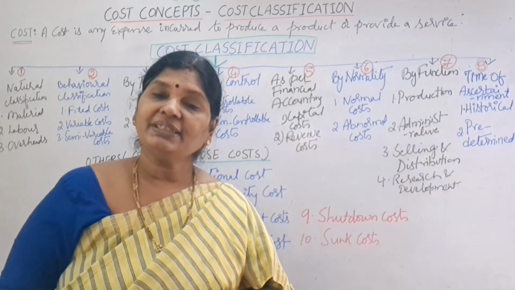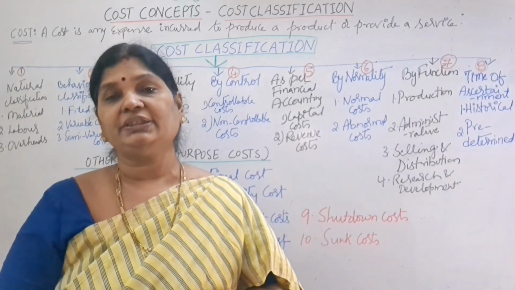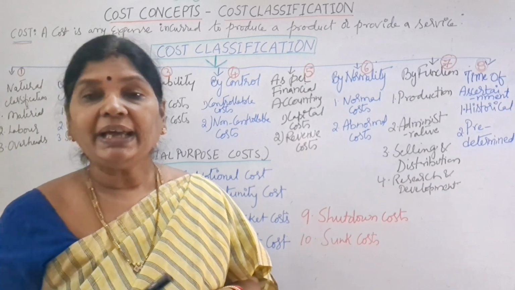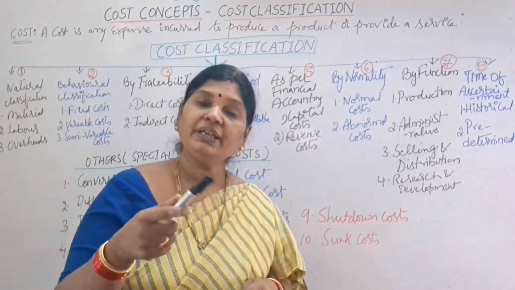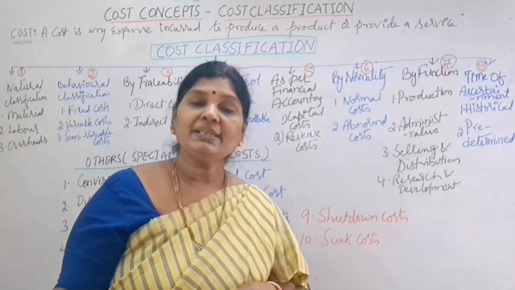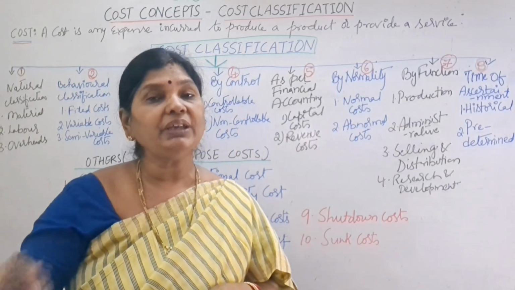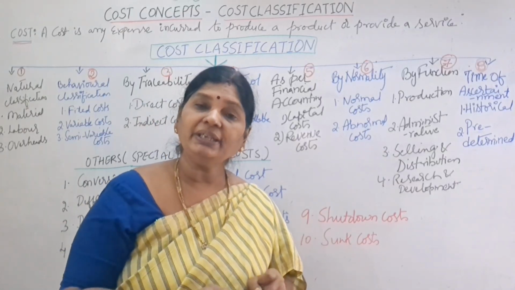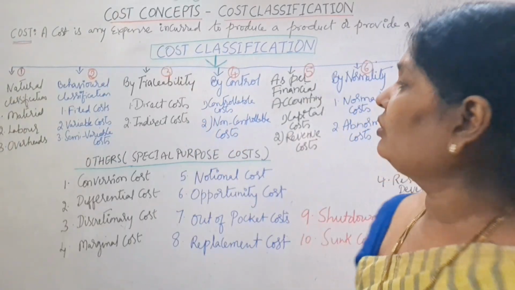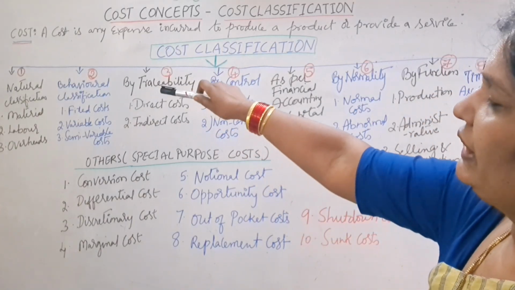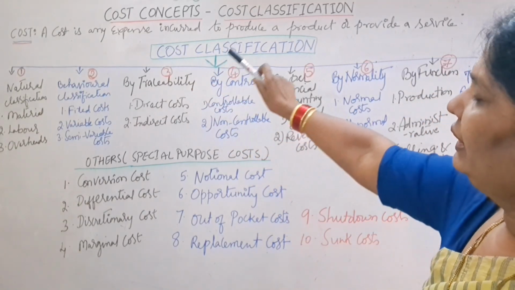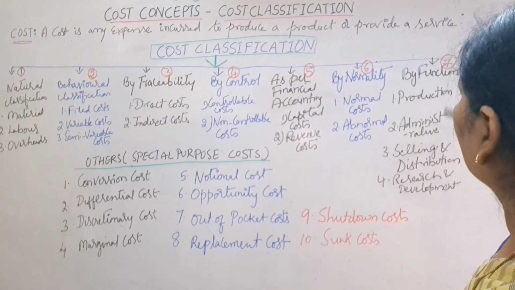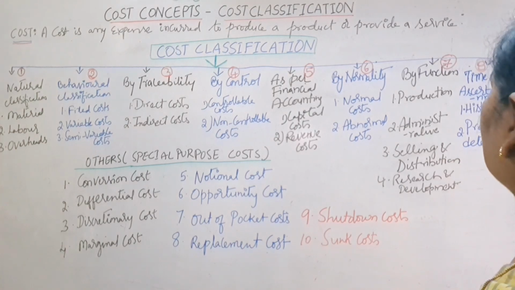Next, predetermined costs. What are predetermined costs? The costs we are planning for the future, estimated future costs. For example, we are planning the materials required for the next quarter, our material cost for the next quarter. That is called predetermined cost. Budgeted material cost is predetermined cost. So like this we have classified our costs into natural classification, behavioral classification, traceability, costs by control, as per financial accounting, by normality, by functions, and time of ascertainment.